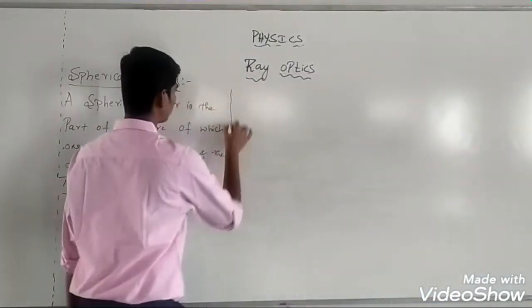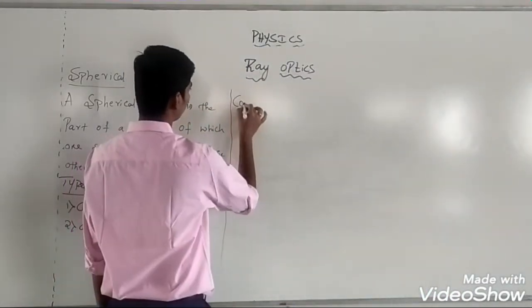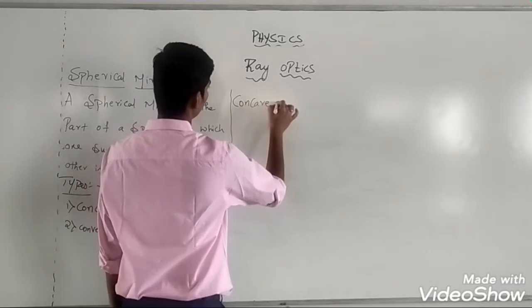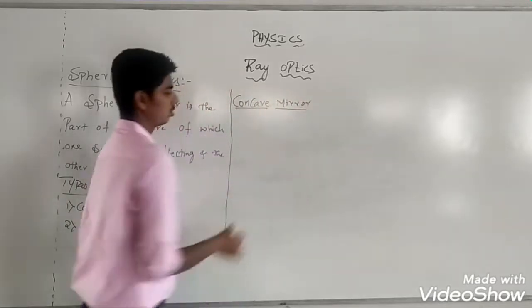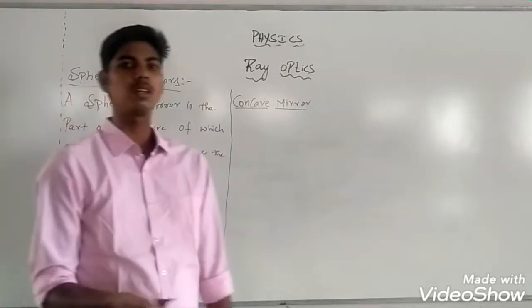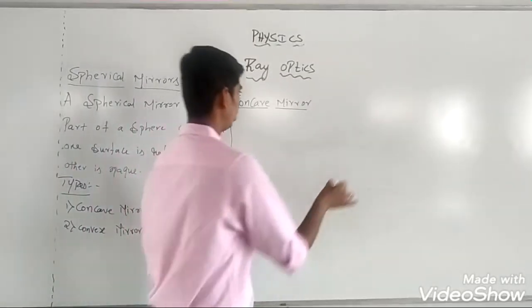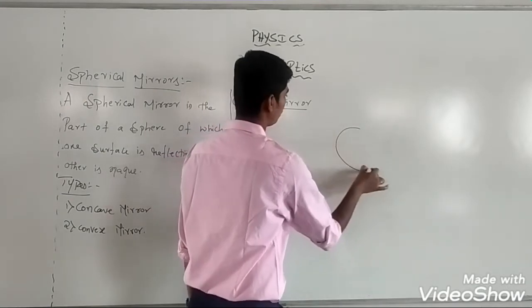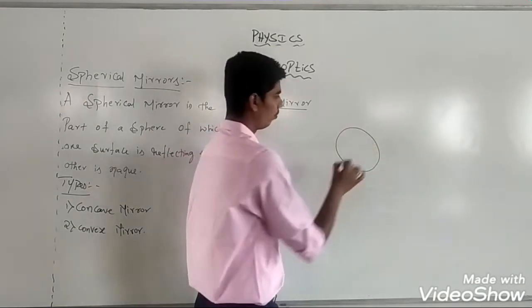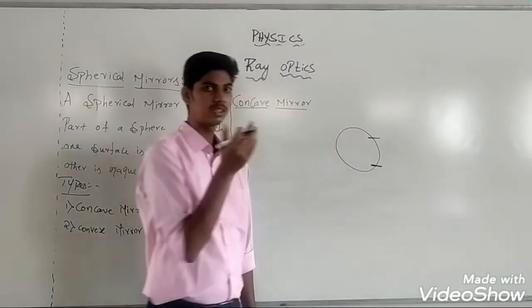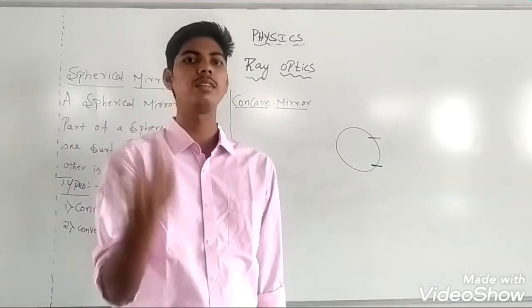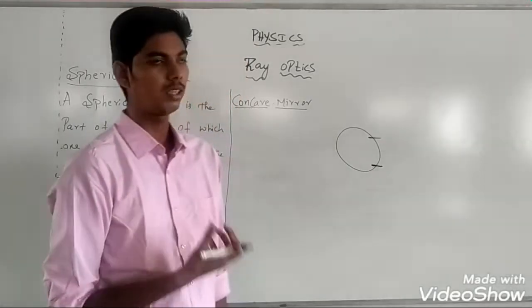So we will try to understand what is meant by a concave mirror. See, concave mirror and convex mirror are the types of spherical mirrors. Suppose this is a sphere. We know a part of a sphere whose one side is made reflecting and the other side is made opaque is called a spherical mirror.